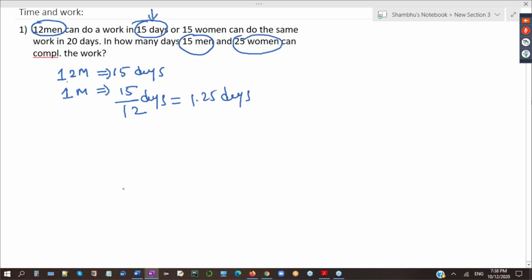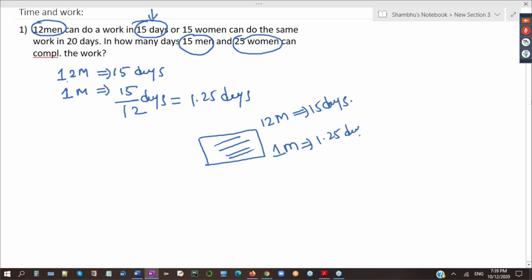Now tell me one thing. You have a home renovation work. That renovation work needs 12 men to work for 15 days. Your father will have to pay more than 18,000 rupees even if he pays 100 rupees each. Now if I allot this work to one man, you are saying he will do it in only 1.25 days.